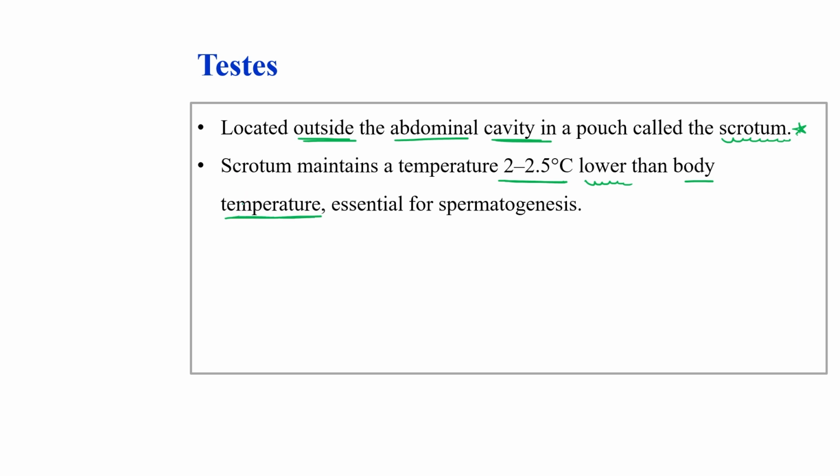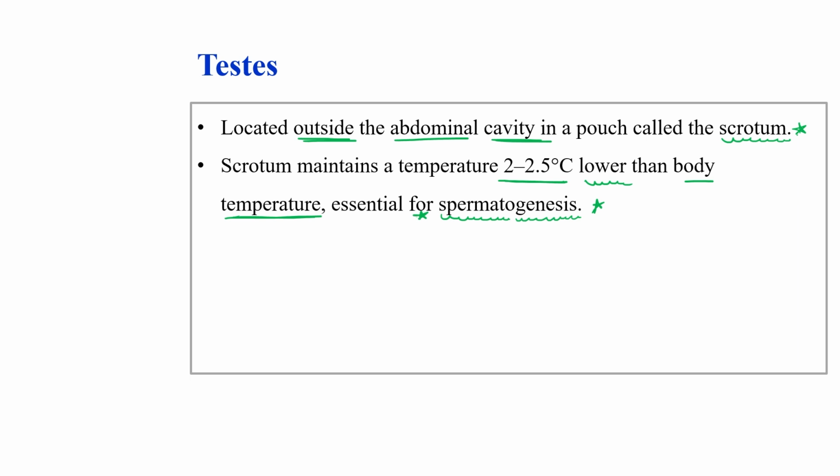Why is there a necessity? Our body temperature is 37 degrees, right? So this lower temperature is required for good quality spermatogenesis. If the temperature is high, sperms will not be generated.